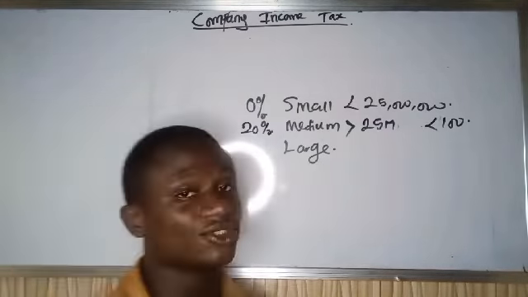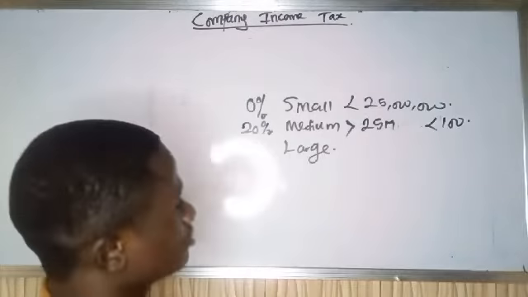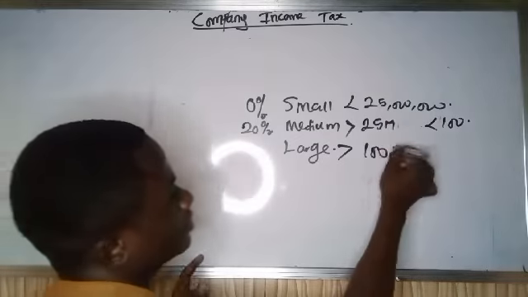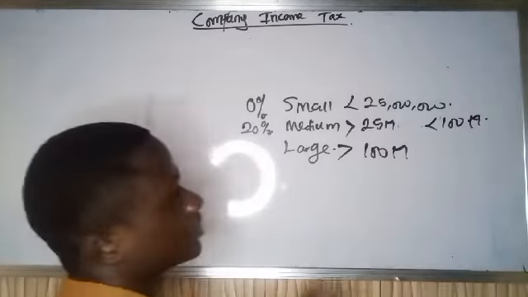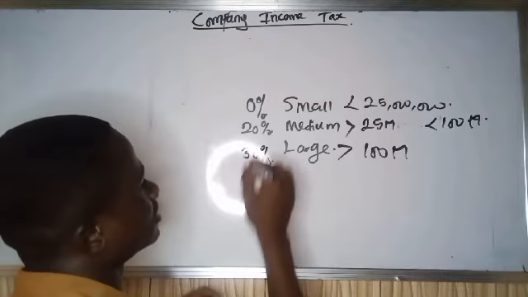Large companies are companies that earn anything above 100 million, and they attract a 30% tax rate.